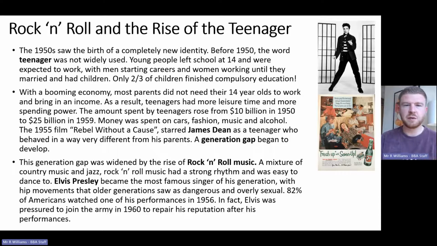Now, rock and roll is a funny mix between country music, which is from maybe more of a white background, and jazz, rhythm and blues that comes from a more black, African American background. And it was easy to dance to, and stars like Elvis Presley made it hugely popular in the 1950s. He was the most famous singer of his generation, and he moved in a distinctive way.